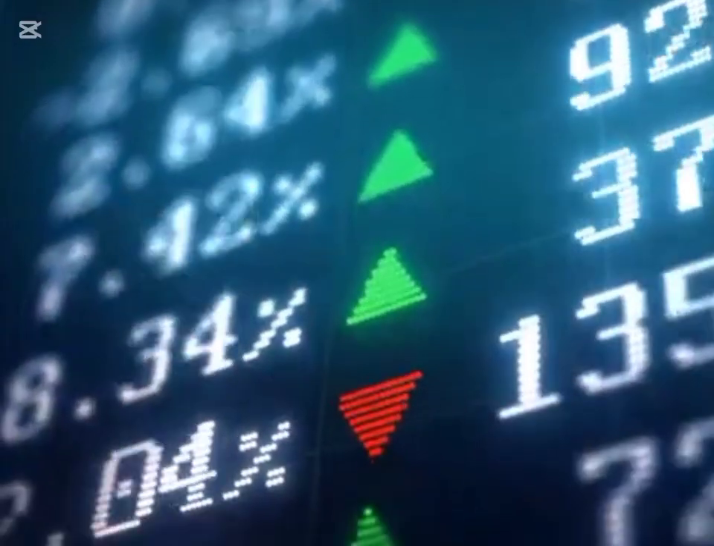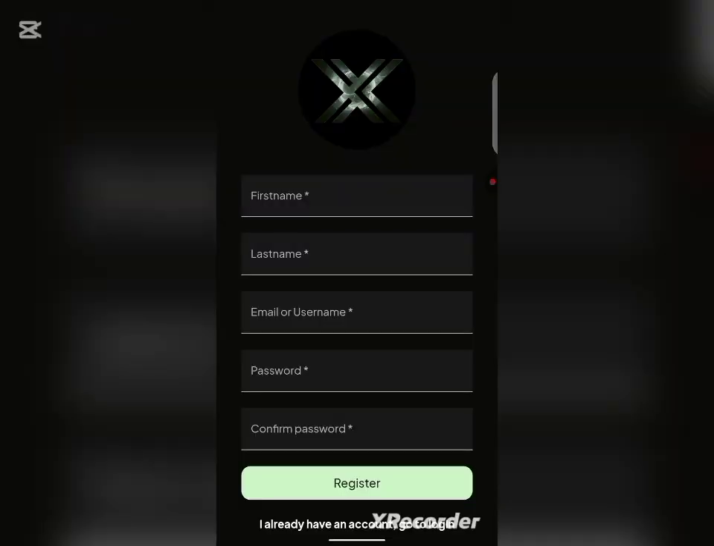So once you click on it, it will take you to this platform showing up right here on my screen. As you can see, this is the platform. So once you get to this platform, the next thing for you to do is for you to enter your first name, your last name, your email or your username, your password, confirm your password, and click on register. So now let me just do mine and I will teach you the next thing you have to do.